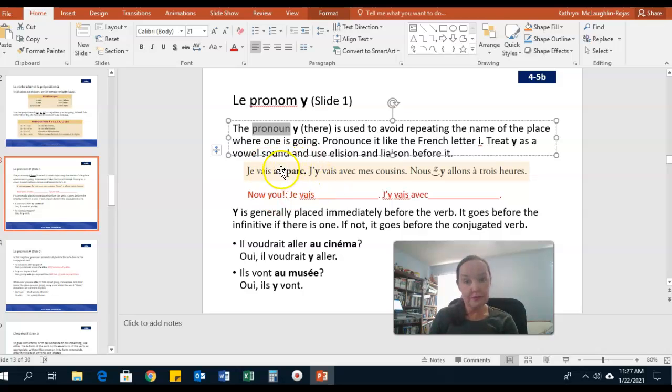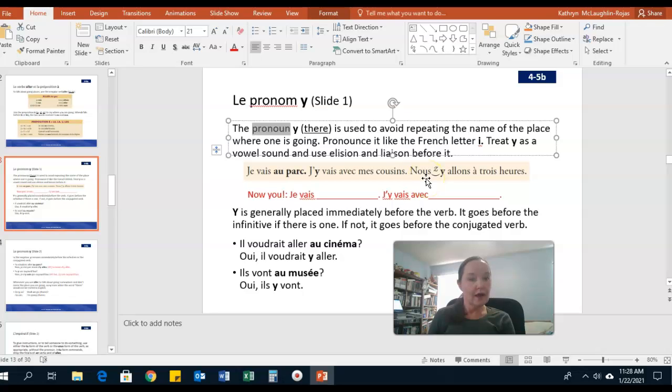So to substitute for au parc, I'm going to replace it with y, and I'm going to move it before the verb vais. So j'y vais avec mes cousins. So I go there. Notice that je, the I, is dropped, and we attach the y to it. So j'y vais avec mes cousins. I go there with my cousins.